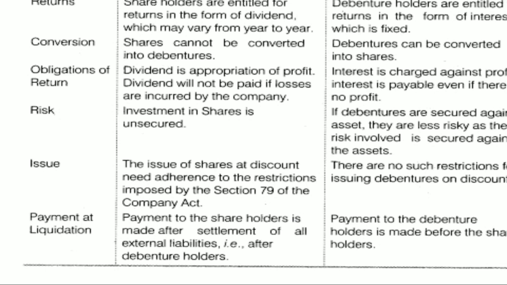Next point of difference between the two is payment at liquidation. Payment to the shareholders is made after settlement of all external liabilities, after debenture holders. All external liabilities will be settled first by the company or business firm, and later the payment to shareholders, the liquidation of their investment, will be made. But in case of debentures, payment to the debenture holder is made before the shareholders. So these all are the differences between shares and debentures.